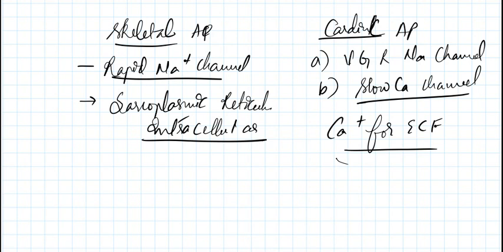Now the resting membrane potential of cardiac action potential is minus 80, right, and for skeletal action potential it is minus 70. So that is the difference between skeletal and cardiac action potentials. All in all, the most important thing in a cardiac action potential is the plateau phase.